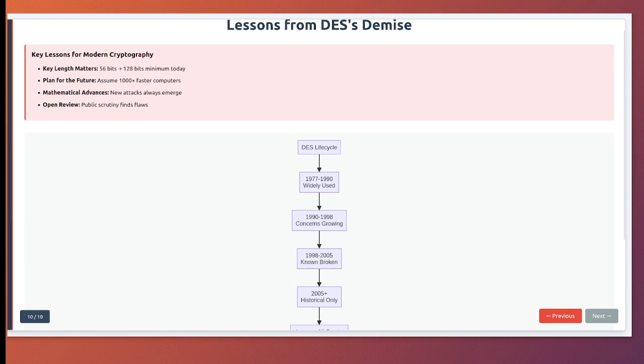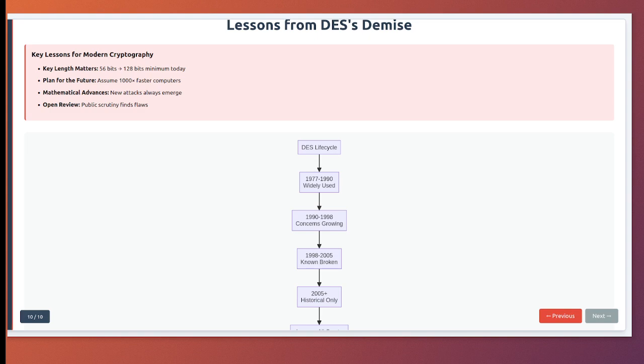Second, the relentless pace of Moore's law. Computing power doubles every 2 years, but cryptographic standards last decades. DES was designed for 1970s computers but had to survive into the age of GPUs and distributed computing. Modern algorithms must assume attackers will have technology we can't yet imagine. Third, mathematical advances matter as much as computational ones. Differential and linear cryptanalysis techniques, unknown when DES was designed, significantly weakened it. Today's algorithms are designed to resist not just known attacks but entire categories of potential future attacks.